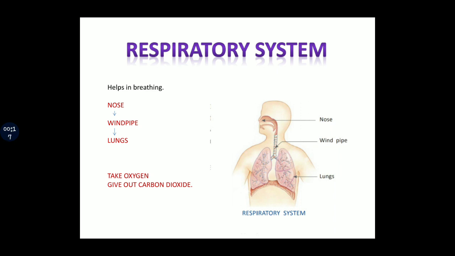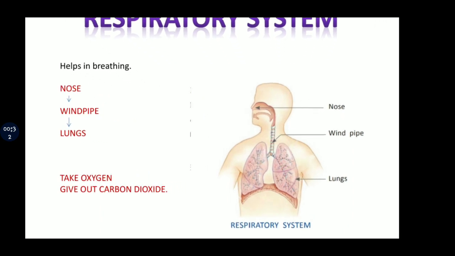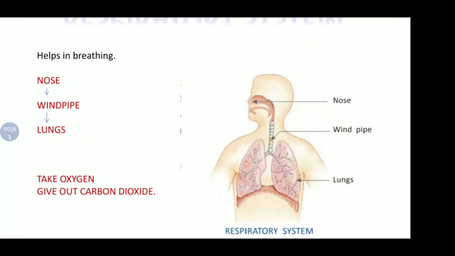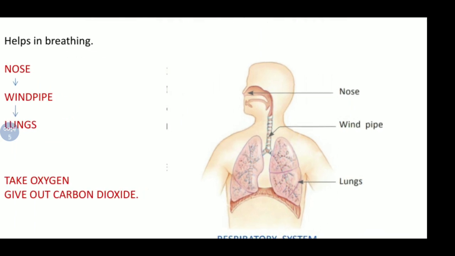That is respiratory system. The respiratory system helps us in breathing. The air enters our body through the nose. You can see it enters through the nose. It then goes to the lungs through the windpipe. You can see this diagram. Here the air enters through this nose, then through the windpipe it reaches the lungs.